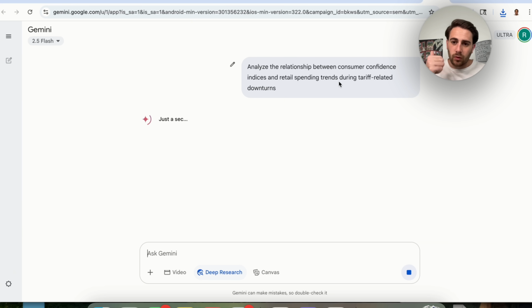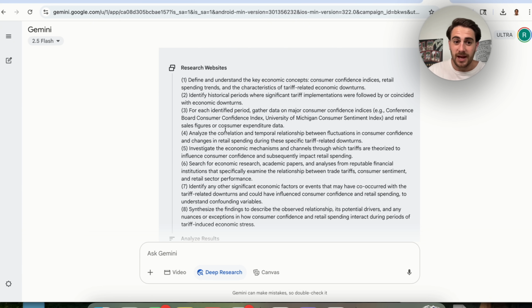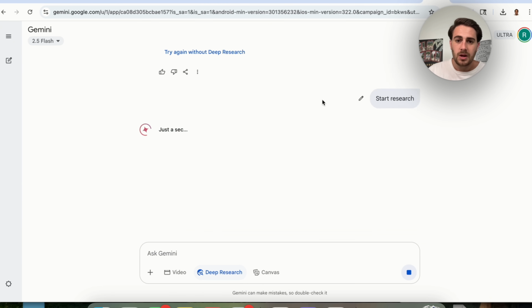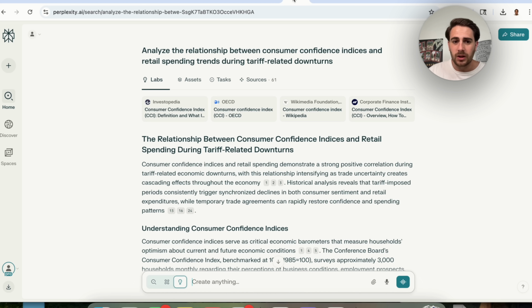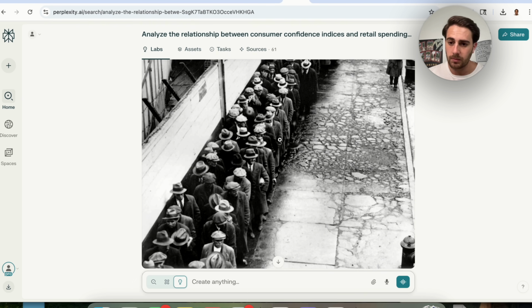Now, I have Grok doing the deep research, Gemini doing it, ChatGPT doing it, and then we're going to compare it to what Perplexity Labs actually came up with. So we have this right here. We're going to click on Start Research. And while we do that, I wanted to come over here and check on these things. So analyze the relationship between consumer confidence indices and retail spending. This is what we are going to be comparing these different deep research models to.